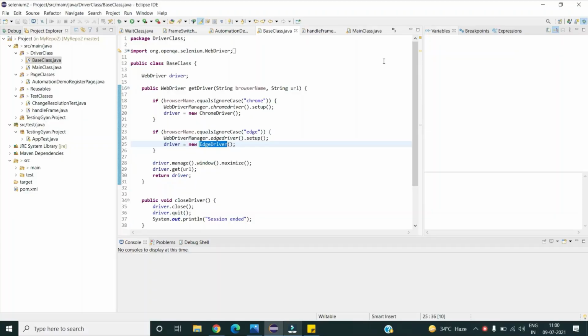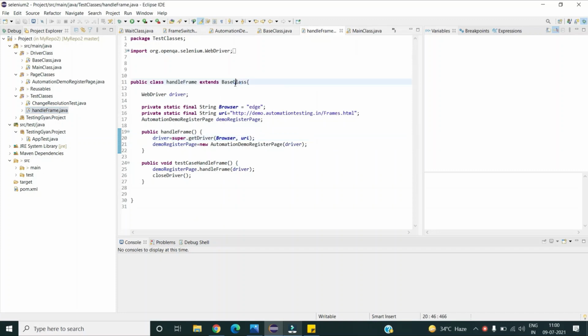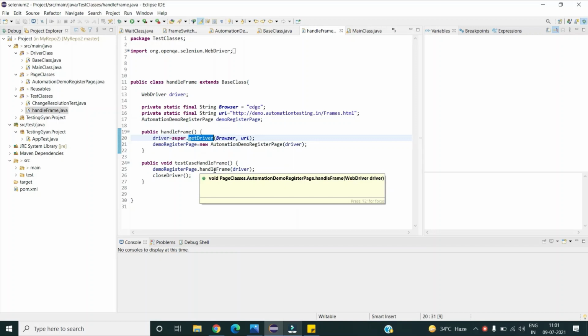In my automation framework, this is my base class, where I am creating the WebDriver instance and launching the URL. And these are my test classes, and I'm extending this base class in almost every test class. For example, if I open this handle frame, you can see I have extended the base class so that I can reuse its inbuilt methods or properties wherever required in my test class. So this is how you can explain how you have achieved inheritance in your automation framework.